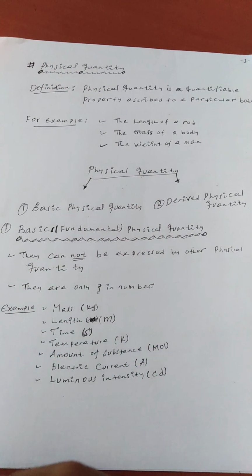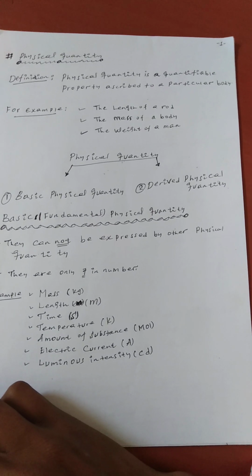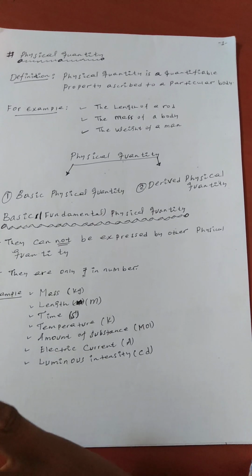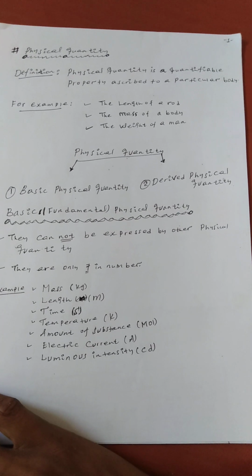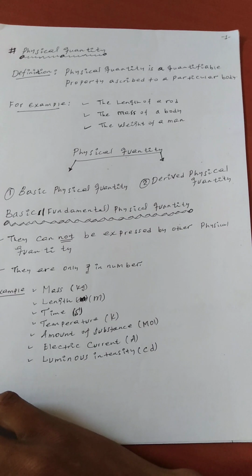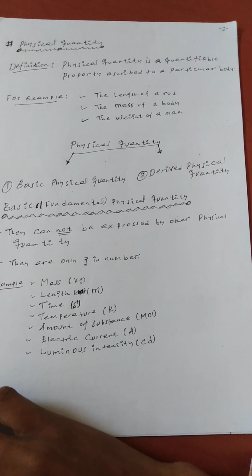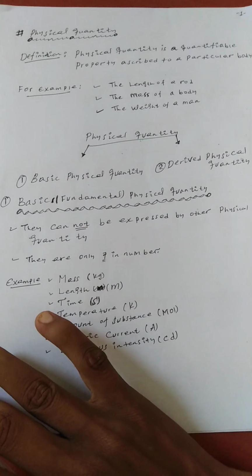Fundamental or basic physical quantities cannot be expressed by other physical quantity.